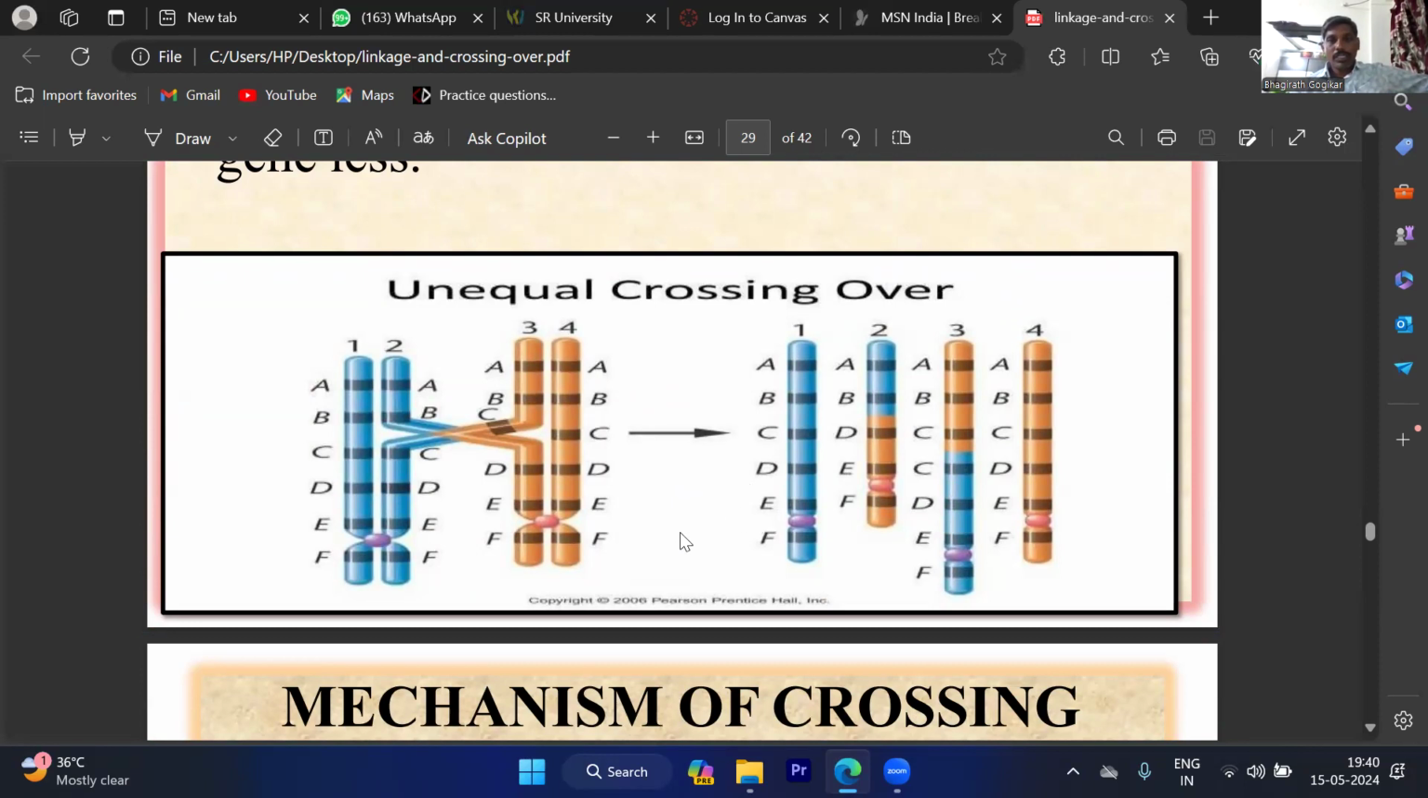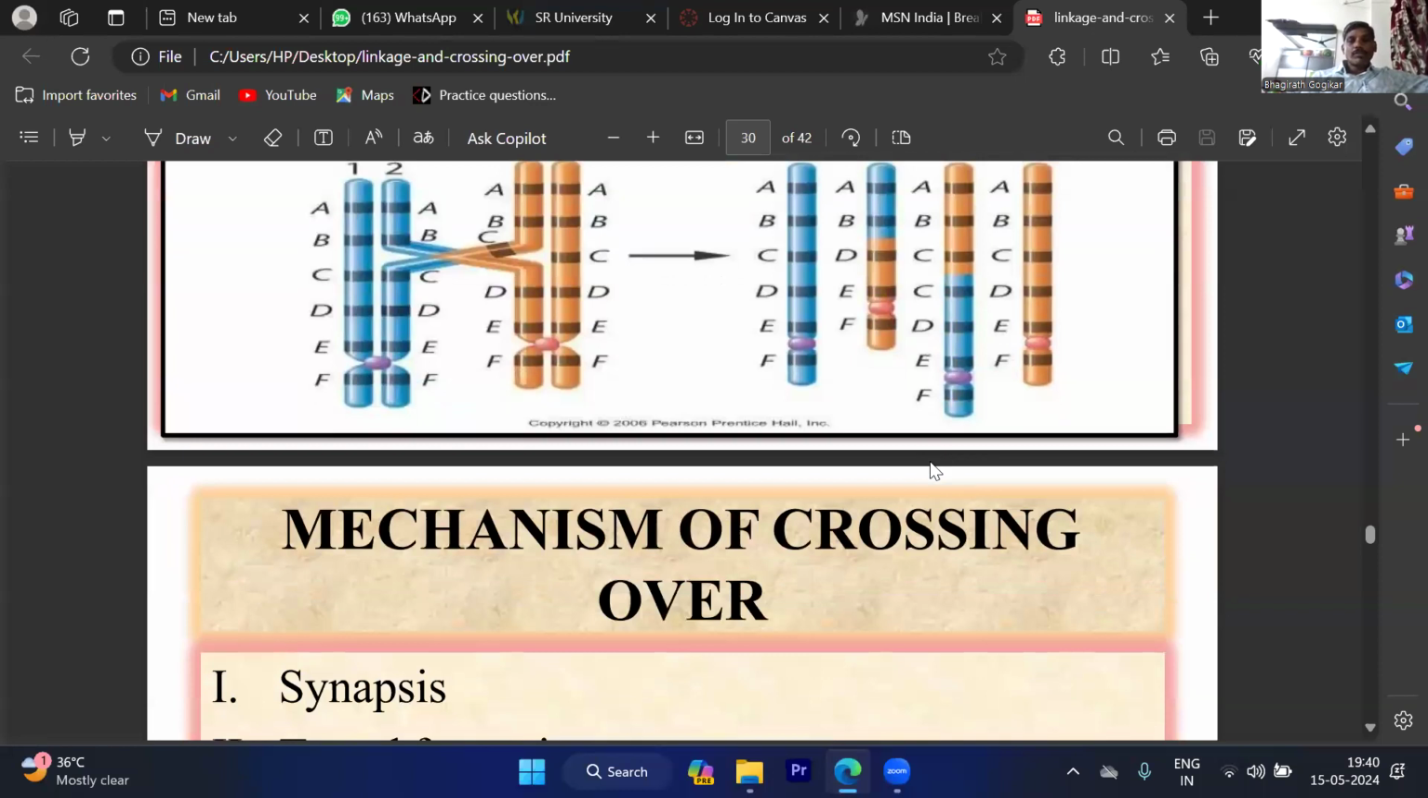So see here, this is a homologous chromosome, this is another homologous chromosome. These are the two non-sister chromatids. Here A, B, D, E, F. And which gene is lost? C gene is lost. Here the C gene is transferred to this non-sister chromatid. That's why the C gene number is increased here. So okay, in this way, we can say that is unequal crossing over.